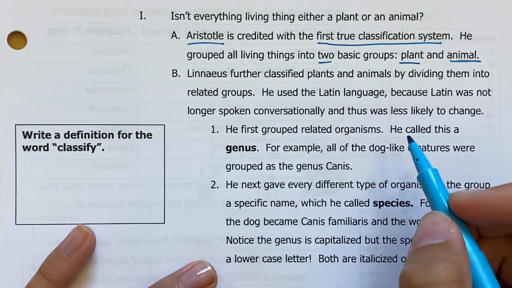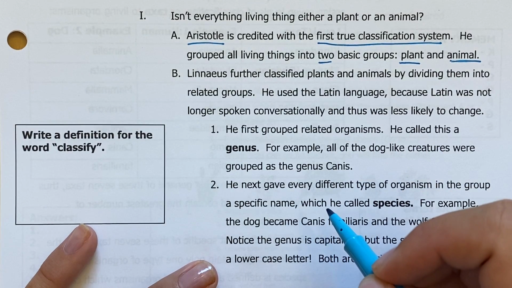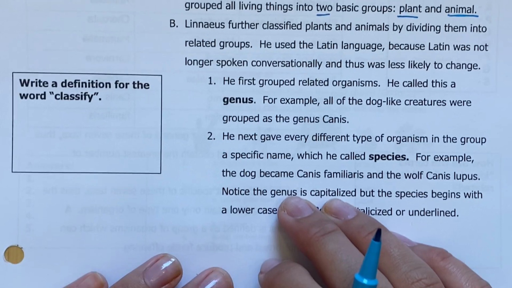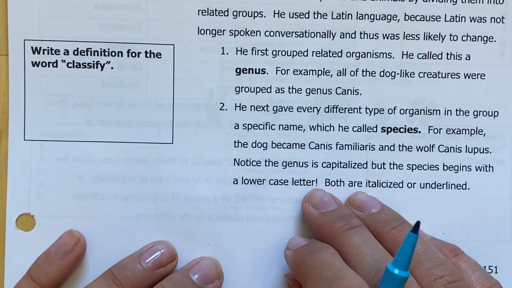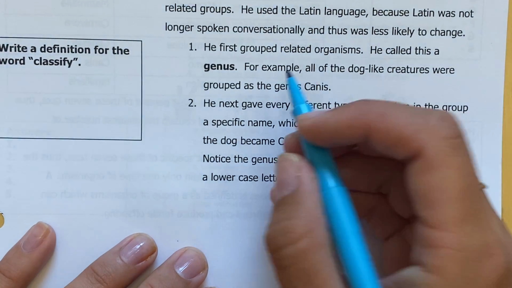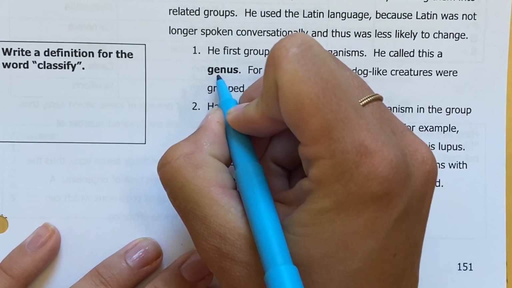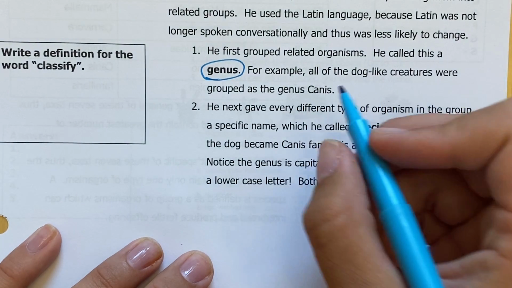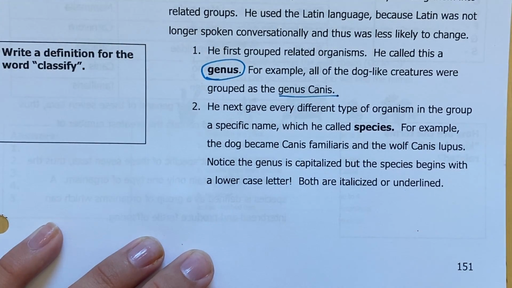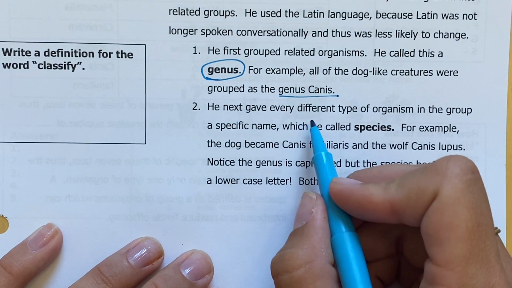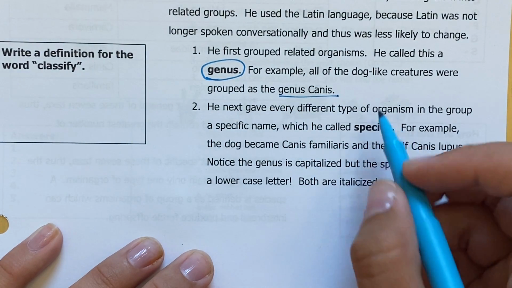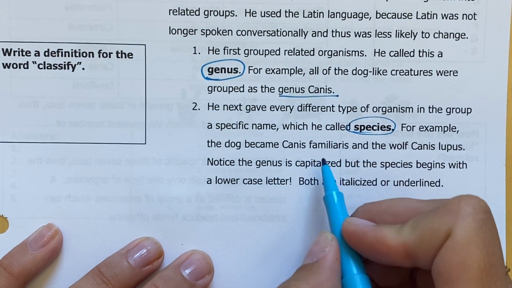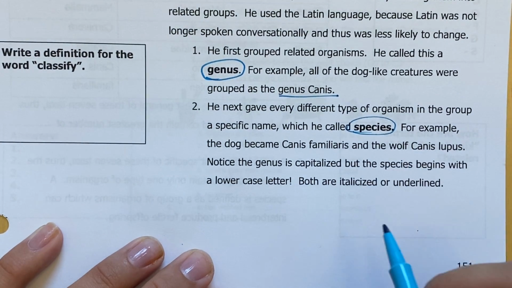He used the Latin language because Latin was no longer spoken conversationally and therefore was less likely to change. So we weren't going to get any slang terms or anything like that because Latin was basically a dead language at that point. He first grouped organisms and called this the genus. For example, anything that is dog-like was grouped into the genus Canis. Then he gave every different type of organism in the group a specific name, which he called a species. For example, the dog became Canis familiaris and the wolf became Canis lupus.